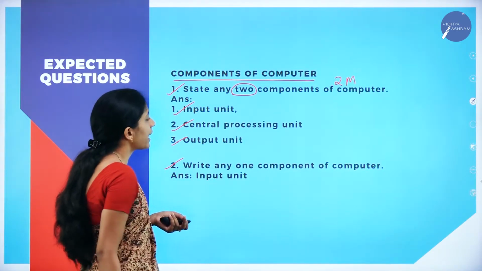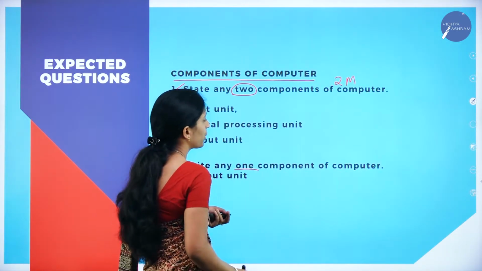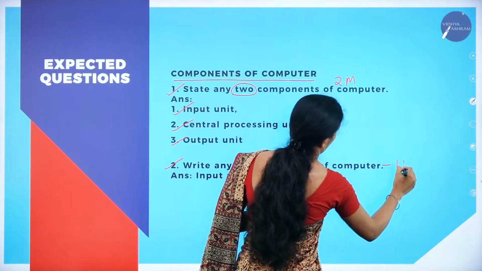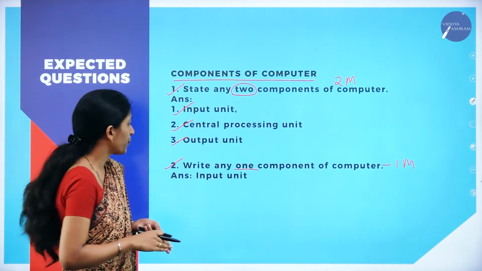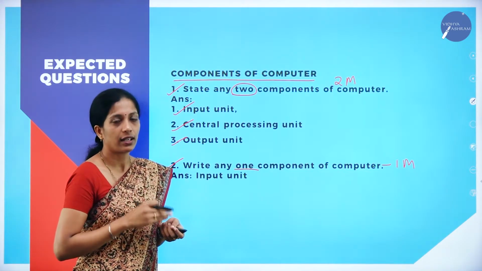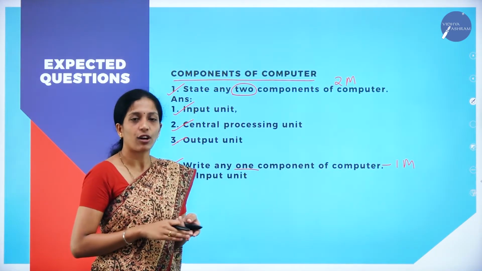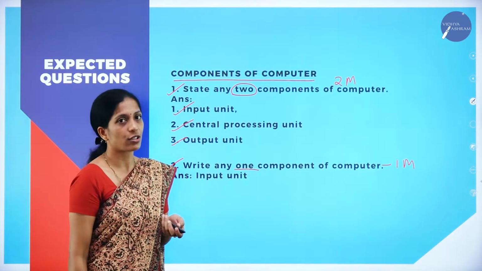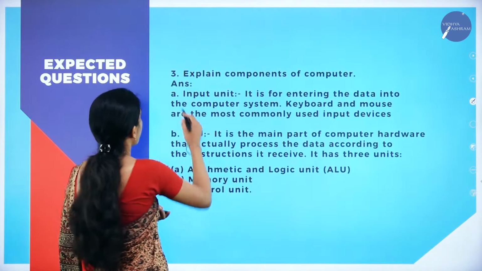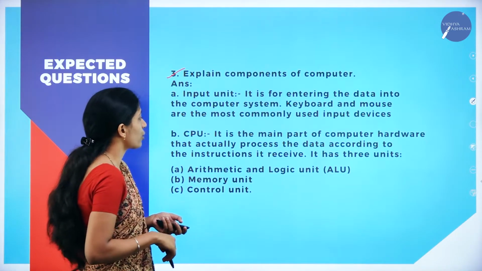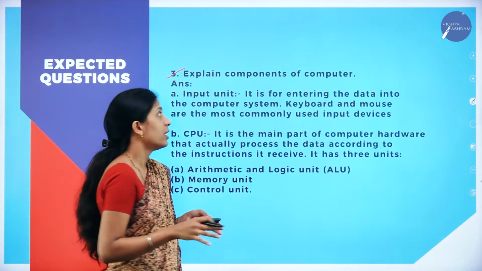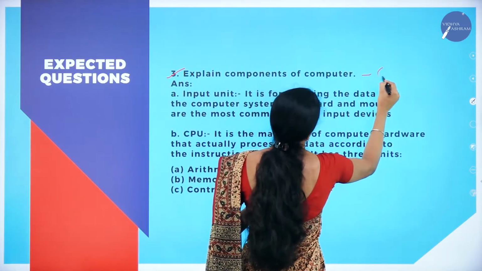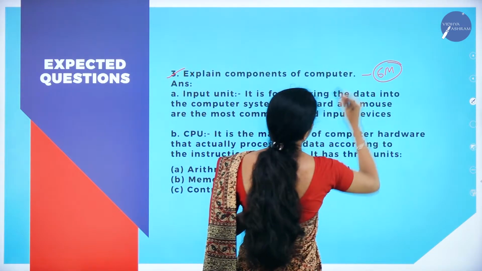Next question: write any one component of computer. They have asked for just one, so this is for 1 mark. You can write any one: input unit, or output unit, or central processing unit. Next one: explain the components of computer. You have to explain all the components of computer. This question they might ask for 6 marks.